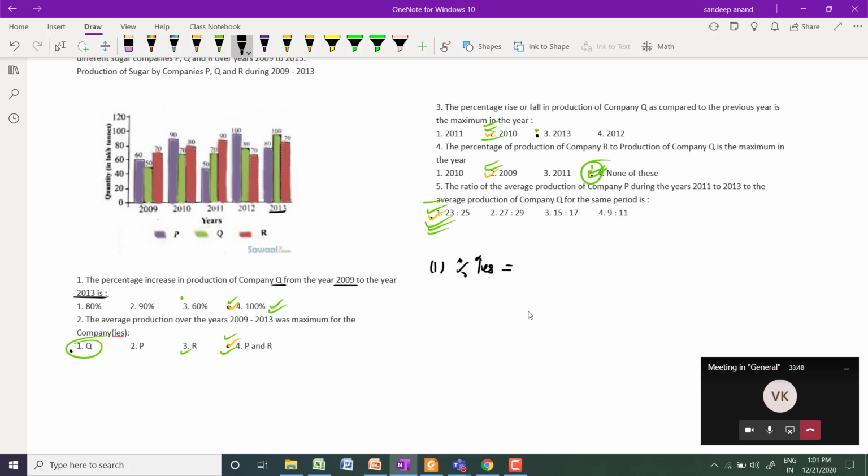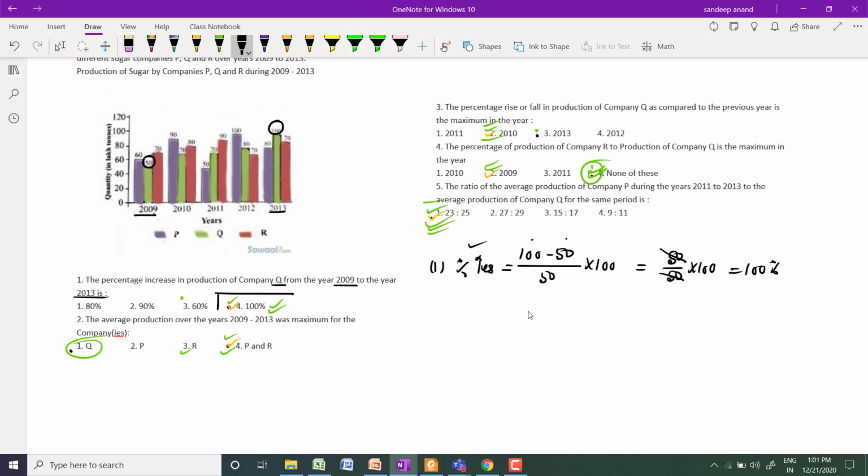Q is green: in 2013 it is 100, and in 2009 it is 50. Take the difference between 100 and 50, and since you need the percentage increase, divide by the lower value, 50. So 50 by 50, multiplied by 100, gives 100%. So the answer is 100%, not the third option opted by the student.